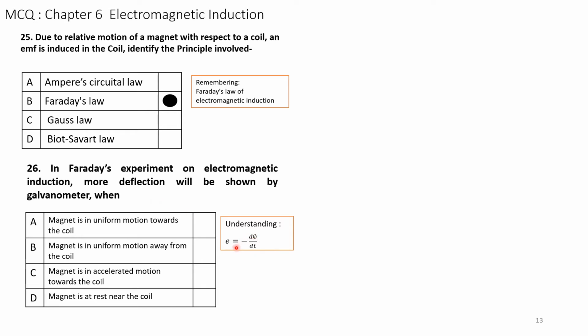That is given by E is equal to minus d phi by dt. This is the rate of change of flux. Flux variation with respect to time induces an EMF. That is the Faraday's law. So the correct answer is the magnet is in accelerated motion towards the coil.